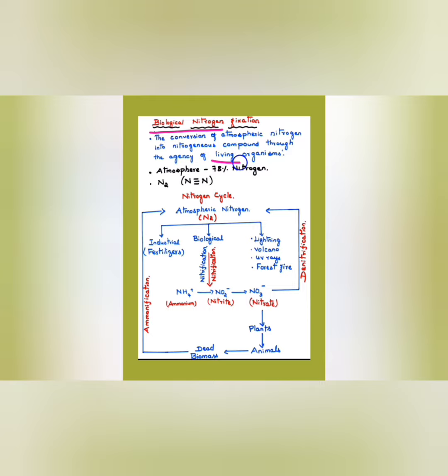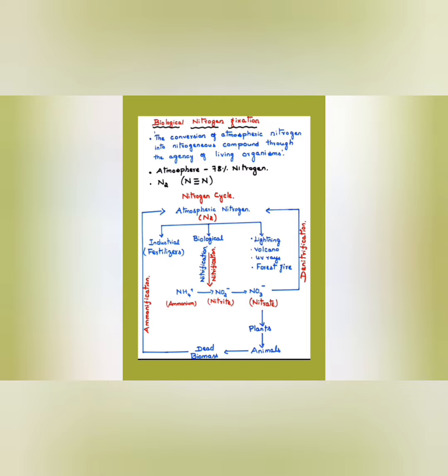So as we know, there is about 78% nitrogen in the atmosphere, and which is in the form of N triple bond N, like this very strong bond. It's very difficult for the plants to absorb this nitrogen directly in this form.